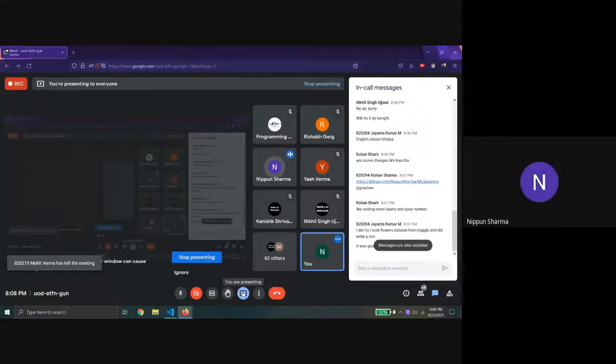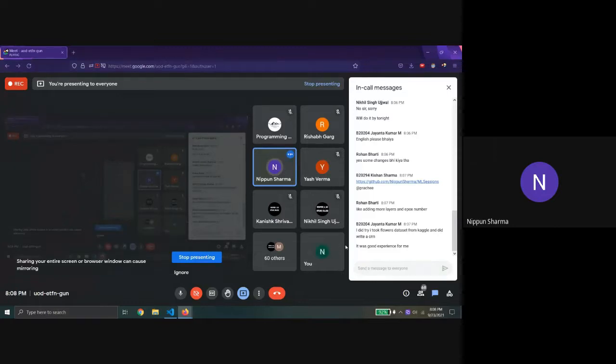Rohan, if you change some layers and try some different things, you can create a pull request stating what findings you had and what results you got. So Rohan, are you familiar with GitHub?